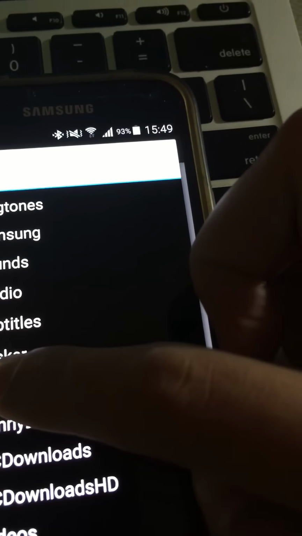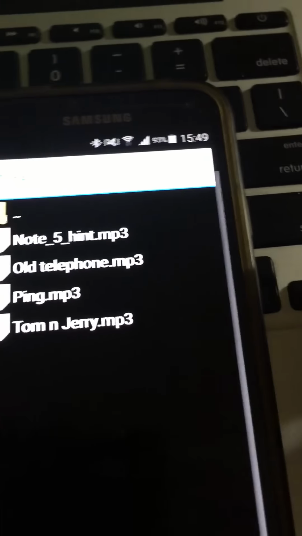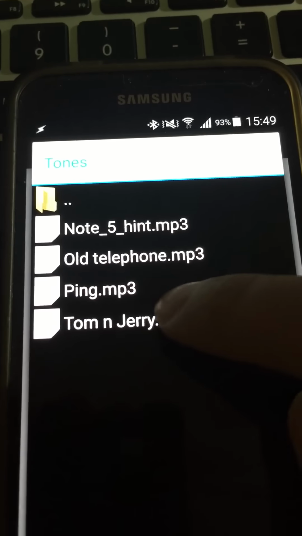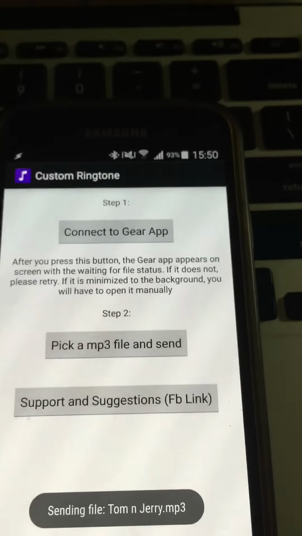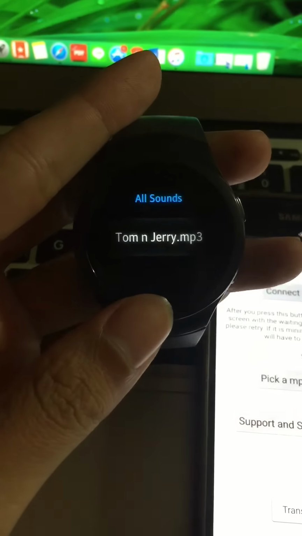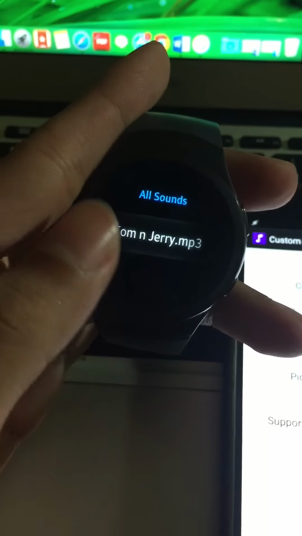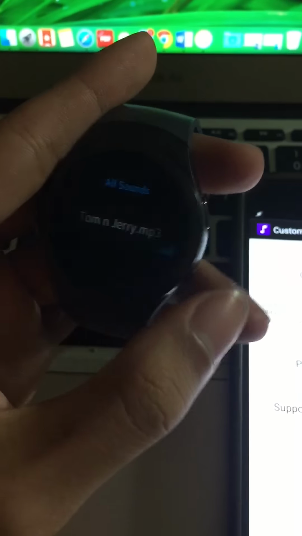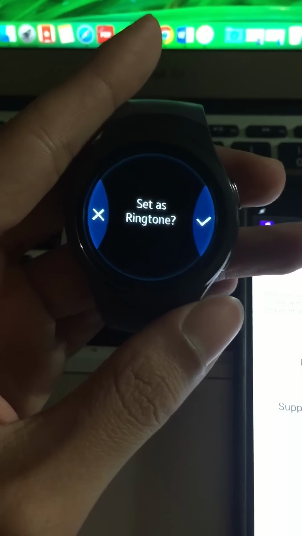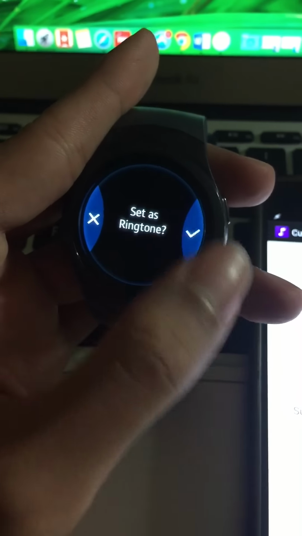I have some MP3 files in this folder. Just tap on one and it will be sent to the watch. And you can set it as ringtone by swiping to the left like this, swiping to the right and confirm.